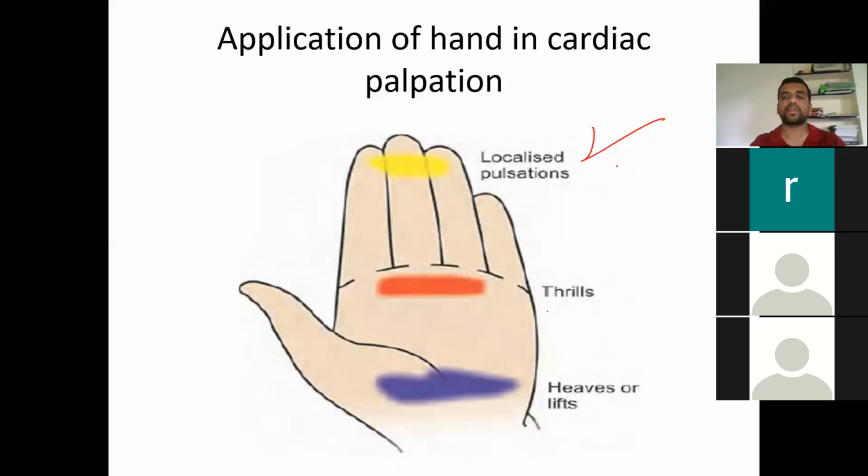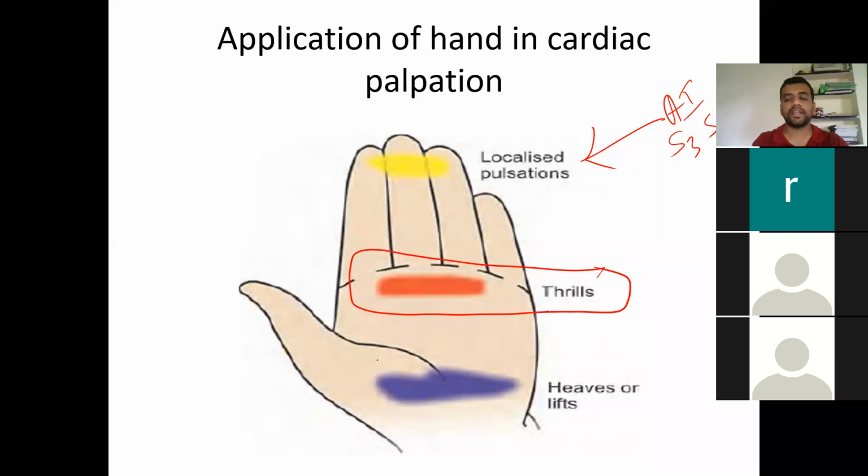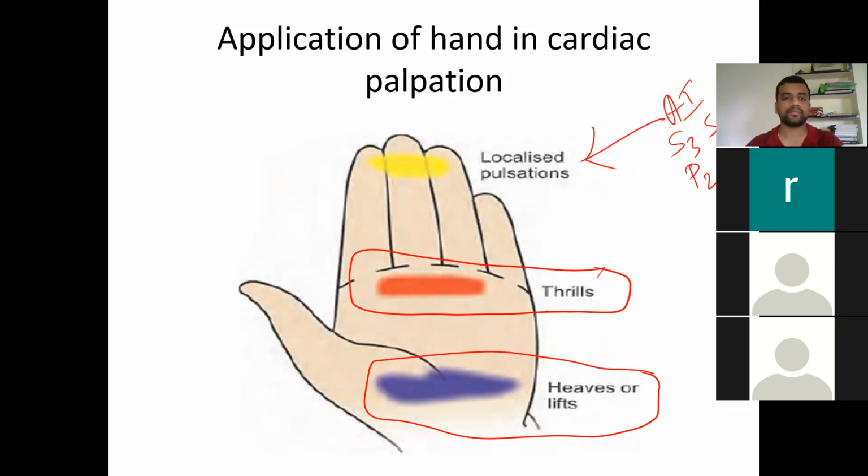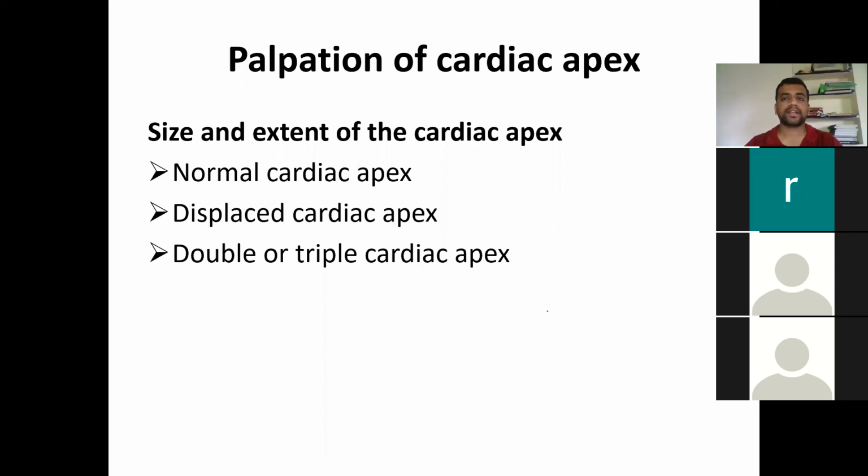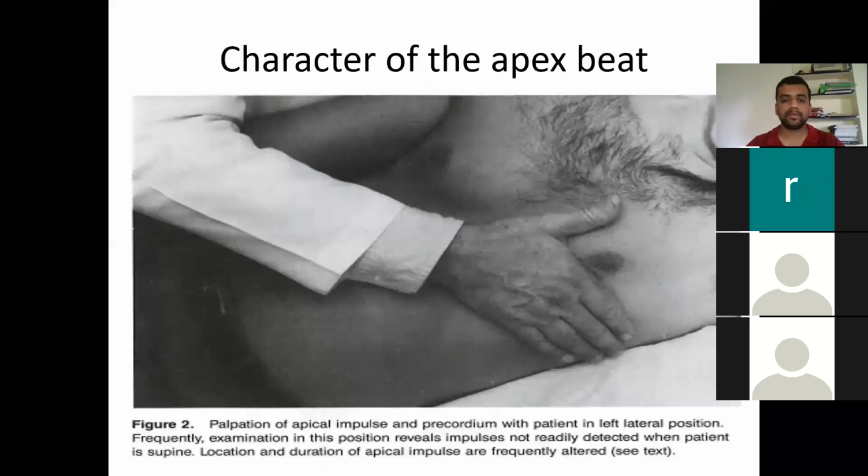Here you are going to look for localized pulsations, like the apical impulse, S3 and S4, and all the thrills you palpate from here, and all the heaves you palpate from the heel of the hand. Even a loud P2 you palpate with the tip of the finger only. In apex palpation you see whether it is normal, double, triple or shifted, and you characterize the apical impulse, whether it is heaving or hyperdynamic.